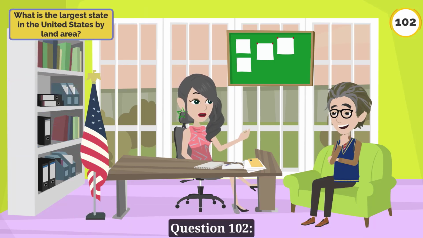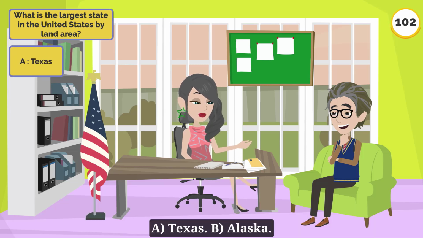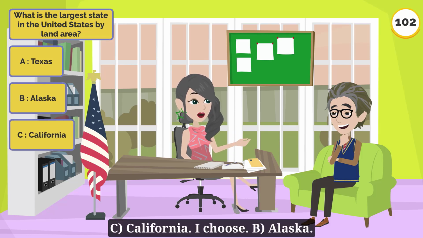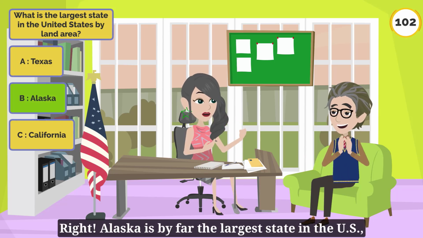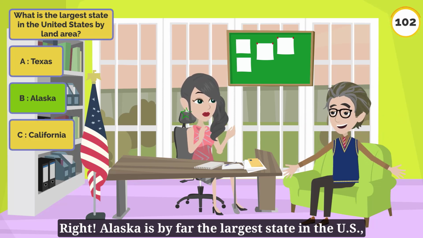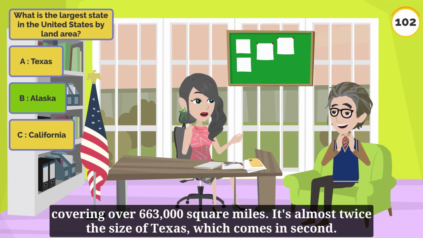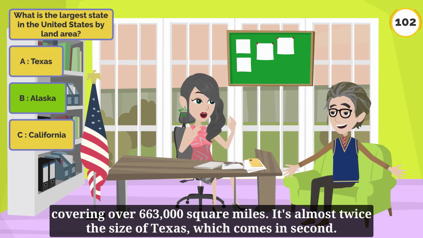Question 102. What is the largest state in the United States by land area? A. Texas. B. Alaska. C. California. I choose B. Alaska. Right. Alaska is by far the largest state in the U.S., covering over 663,000 square miles. It's almost twice the size of Texas, which comes in second.